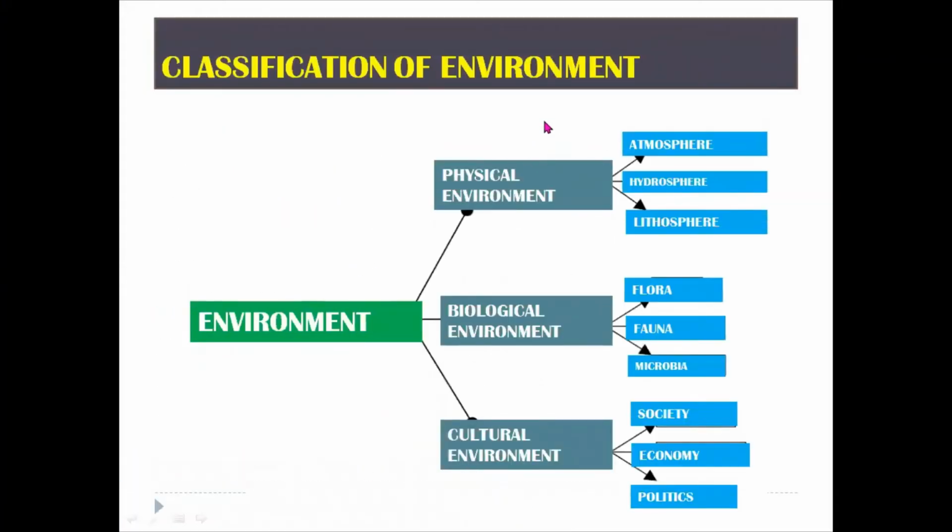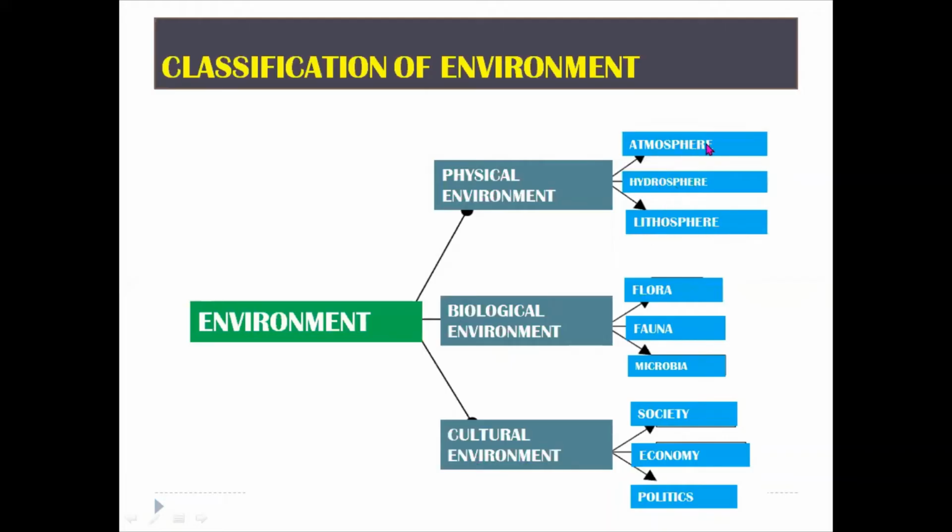Now it comes to the classification of environment. What is the classification of environment? Environment has three forms: we have a physical environment, a biological environment, and a cultural environment. In the physical environment, we have an atmosphere, a hydrosphere, and a lithosphere.